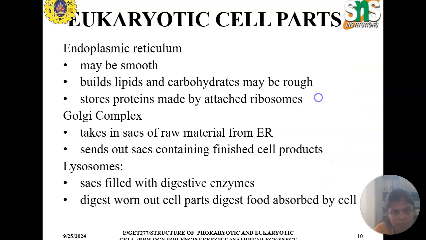It also has endoplasmic reticulum, which may be smooth, building lipids and carbohydrates, or rough, storing proteins made by attached ribosomes. Golgi bodies take in sacs of raw material from the endoplasmic reticulum and send out sacs containing finished cell products. Lysosomes are sacs filled with digestive enzymes that digest worn out cell parts and food absorbed by the cell.